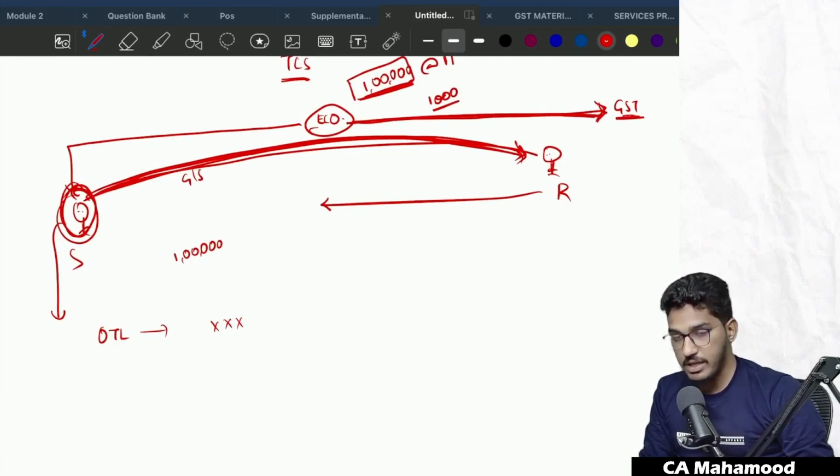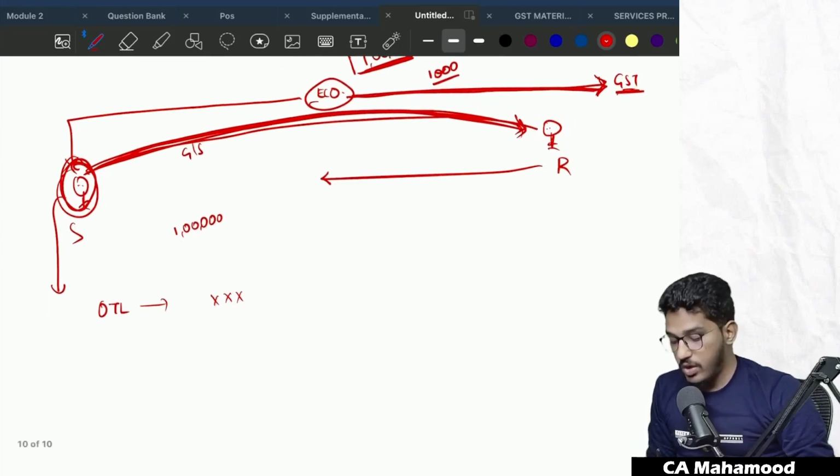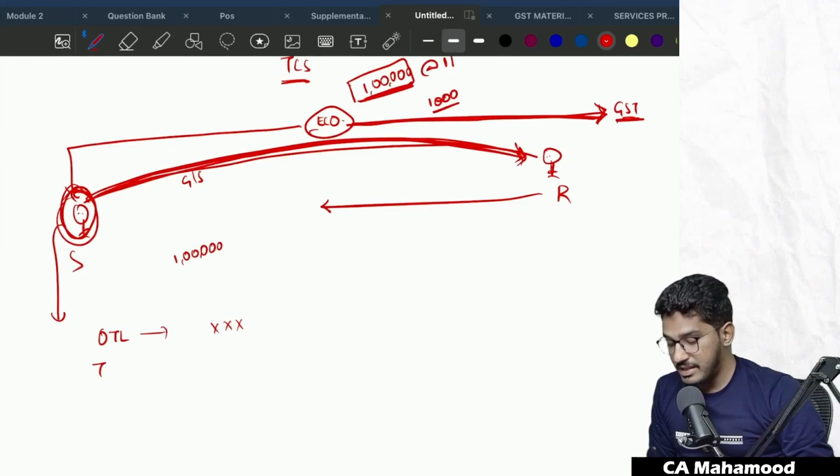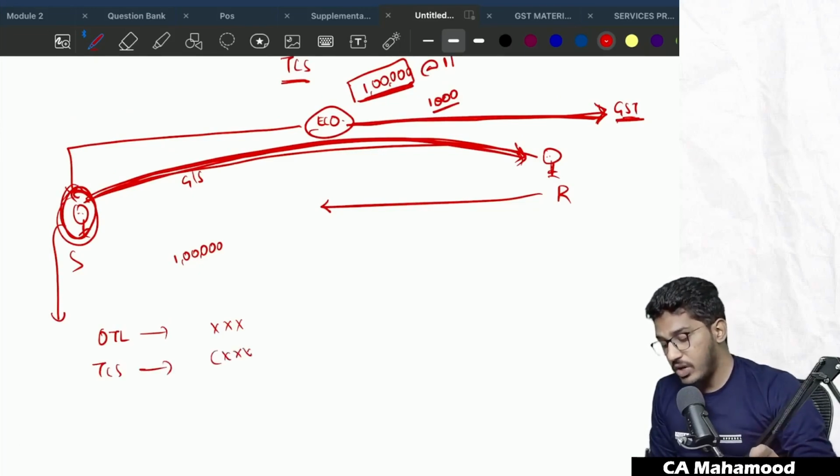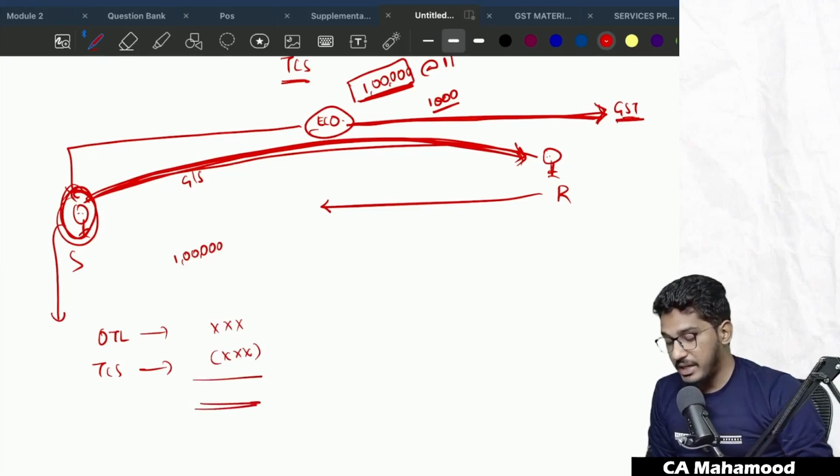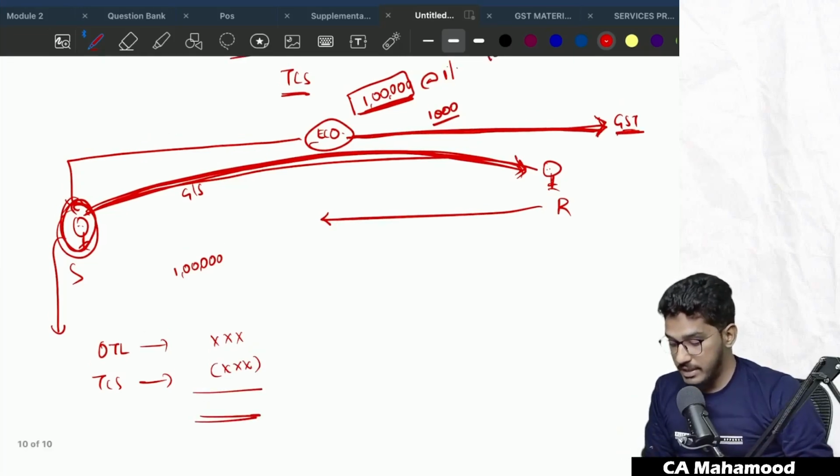TCS has been deducted from his account now, so that will be reflected in the supplier's returns. Now what he can do is, he can take that TCS as an adjustment. He can take that as a credit in his electronic cash ledger. So whatever TCS has been deducted, that can be availed as a credit. Take for example his output tax liability.